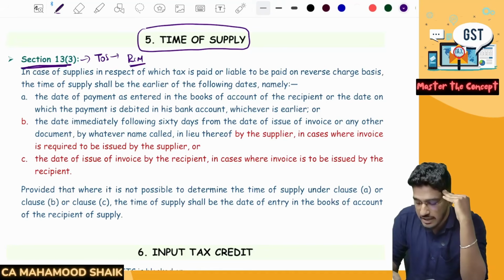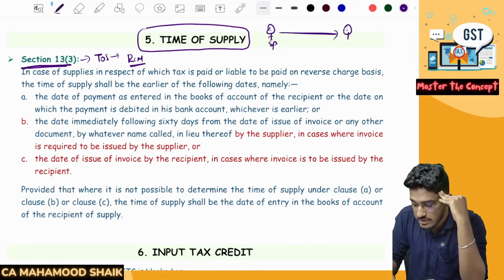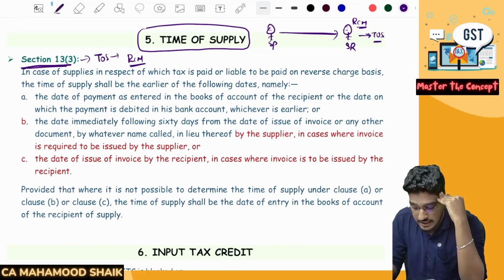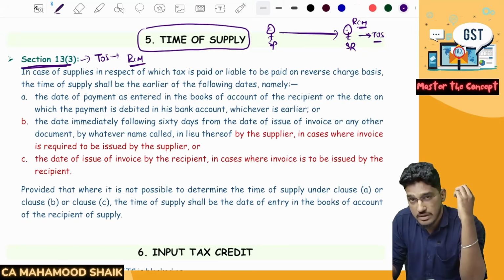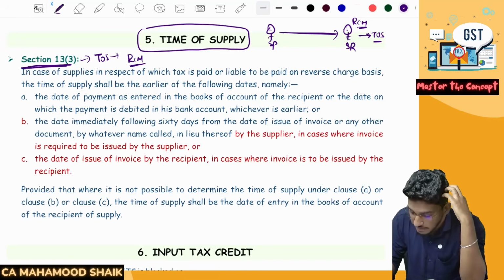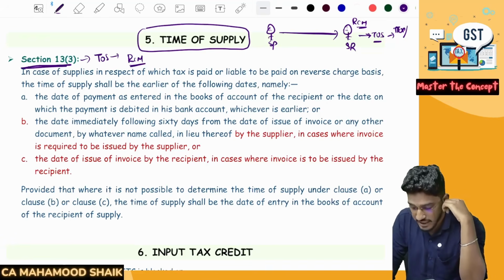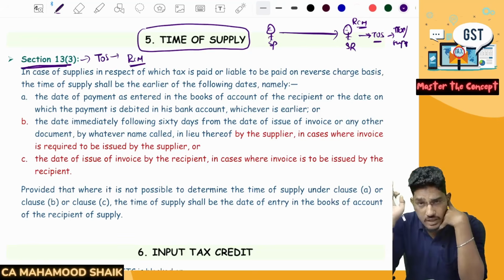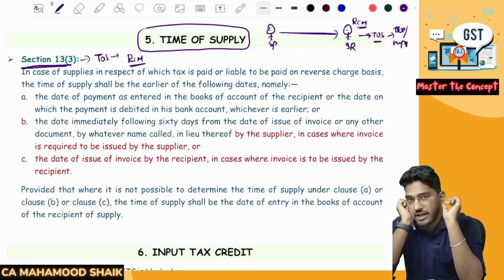So earlier they used to say that in case there is a service provider and you are a service recipient, you are required to pay the tax under reverse charge mechanism. Now what will be the time of supply? Earlier they used to say that in these cases, in these receipt of services taxable under reverse charge mechanism, time of supply will be either the date of payment or the date following 60 days, that is 61st day from the date of issuance of invoice by the supplier, whichever is earlier. This we already have. To that, they have added one more point.